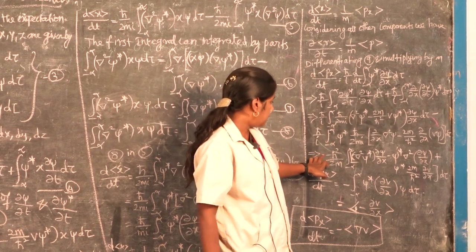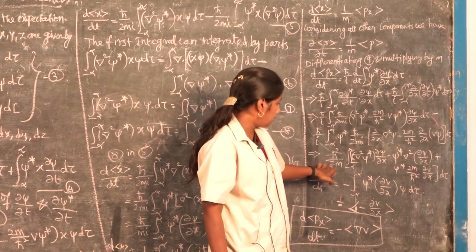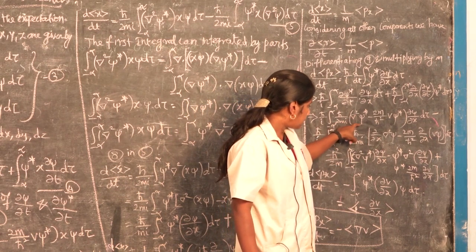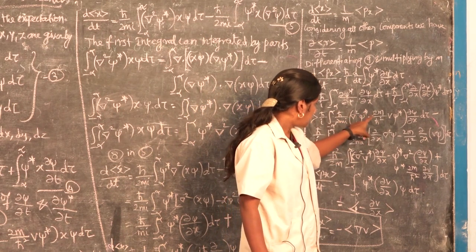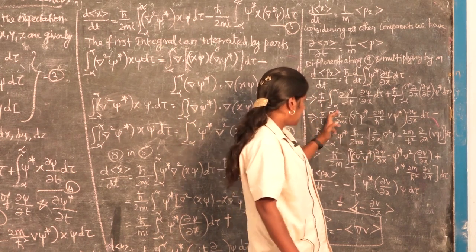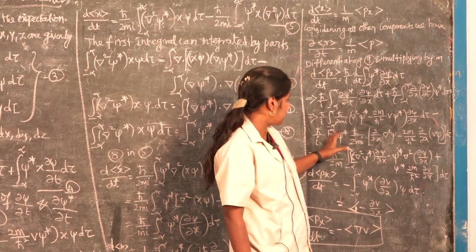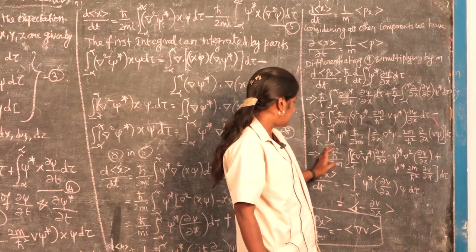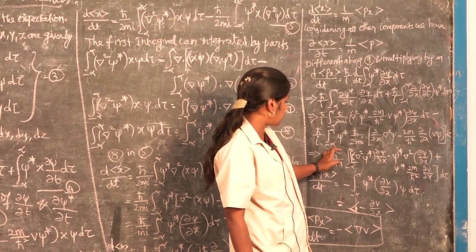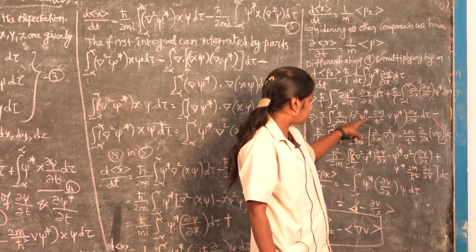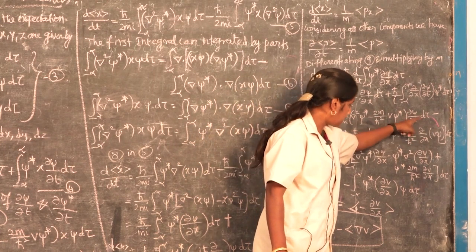So, minus ħ² by 2m into integral of this value ∂²ψ*, into, this is taken commonly, ħ by 2mi is taken from this total equation commonly, written as minus ħ² by 2m. Then we have ∂²ψ* ∂ψ/∂x dτ.